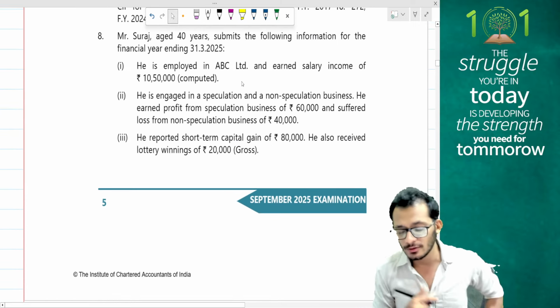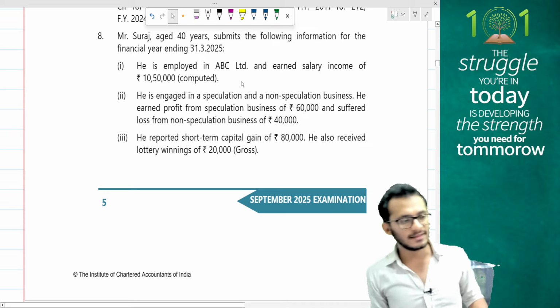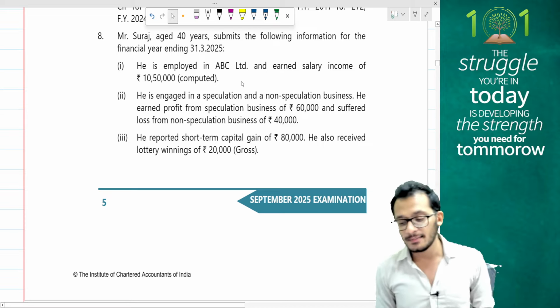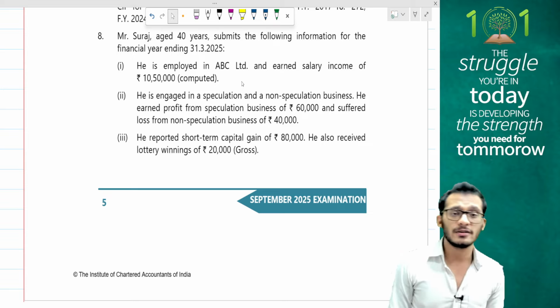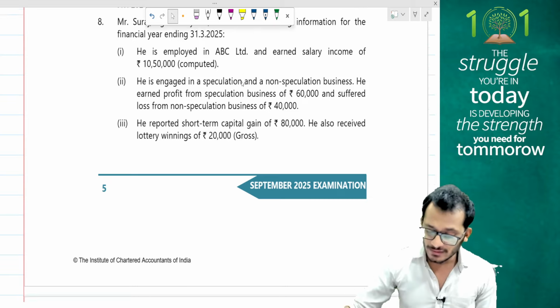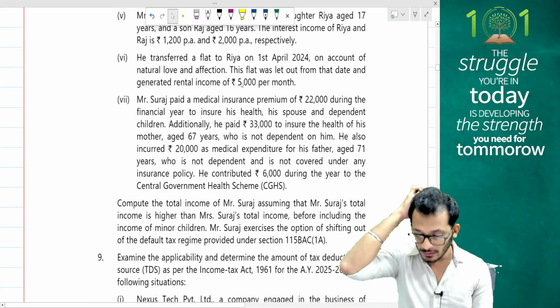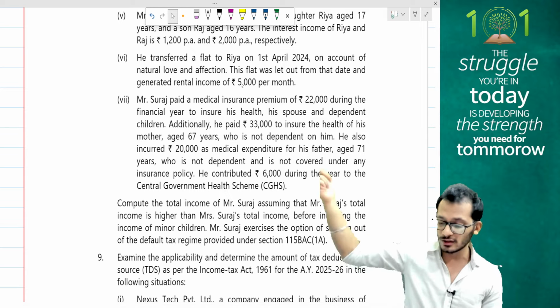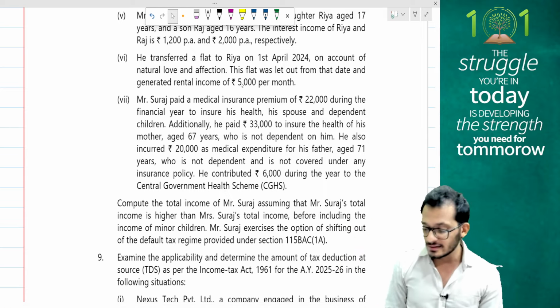Question number 8. Let's look at question number 8 very, very carefully. Question number 8 says, I have Mr. Suraj, age 40 years, and I submitted the following information for the year ended 31st March 2025. There is an income. What is the question asking for? The question is asking for the total income of Suraj, assuming Suraj's total income is higher than Mrs. Suraj's total income. Looks like a clubbing question.